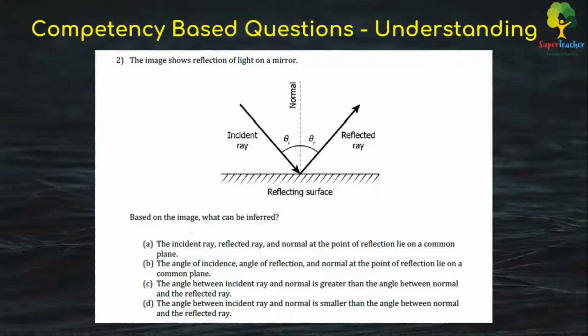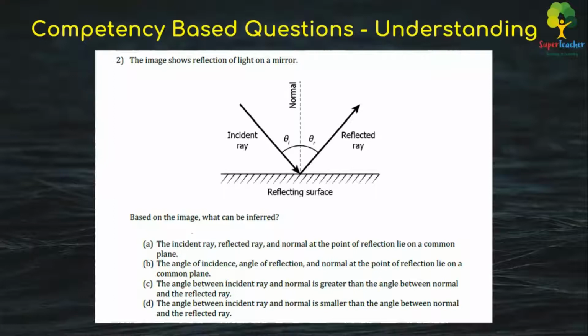Here, if you talk about the inference, we cannot just get a statement which is related to a law of reflection. No, it is not going to be that. When it comes to inference, we'll have to infer something, right? So if you take the inference into picture, the angle of incidence, the angle of reflection and the normal exactly at the point of reflection. We know that the incident ray, reflected ray and the normal lie on a common plane. That's not the inference they're talking about.